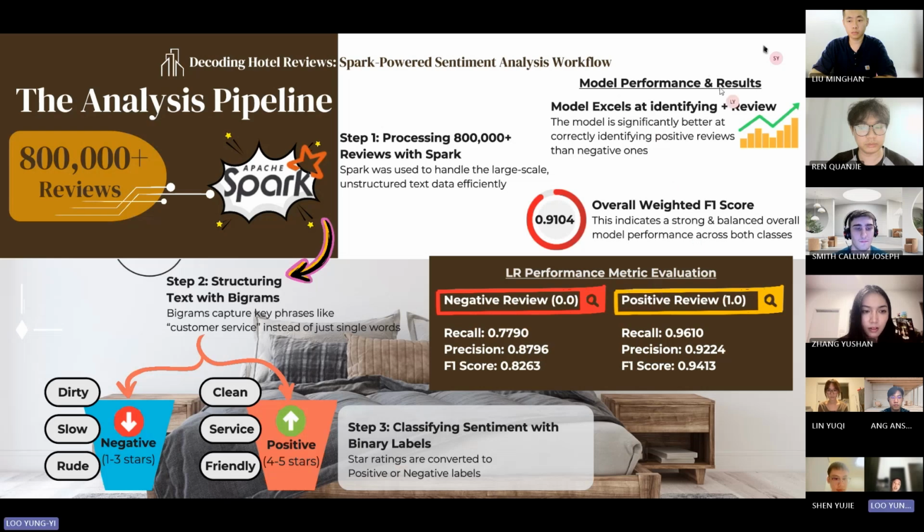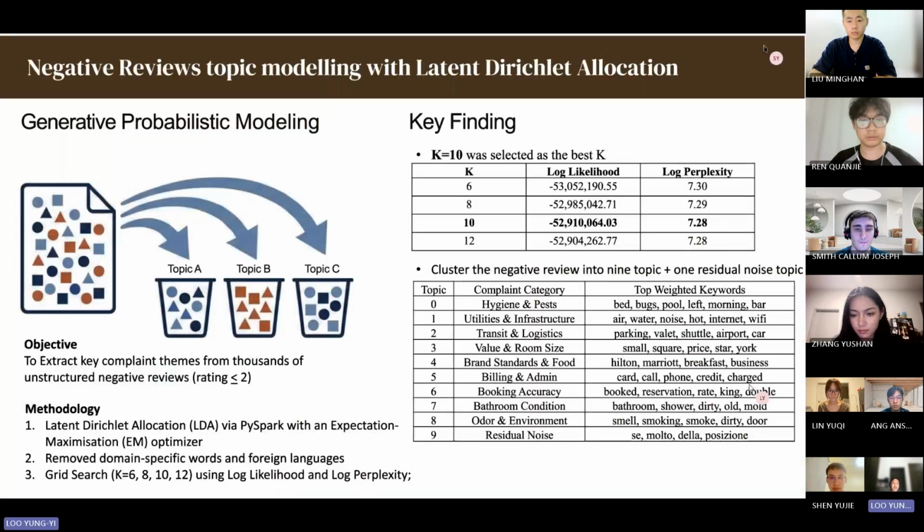For performance, we see that the model is significantly better at identifying positive reviews than negative ones. The overall score is about 0.9104, which is a strong and balanced model across both classes. For evaluation, these are the metrics for negative reviews and for positive reviews. As you can see, the positive is slightly better here. Okay, moving on to the next model.